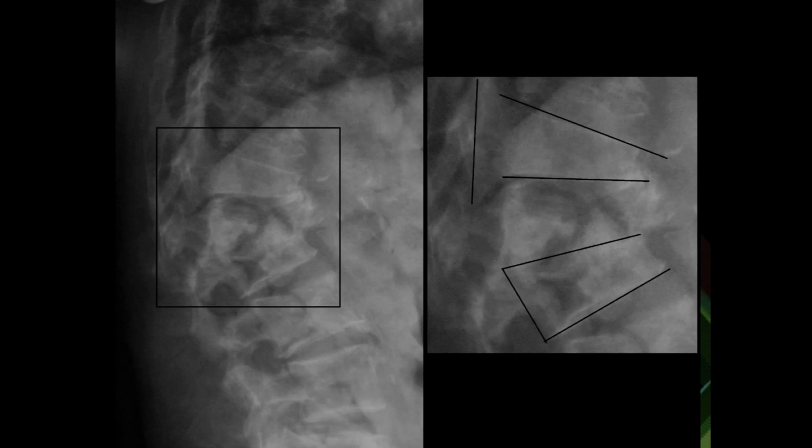What has happened basically is, due to reduced bone mass, the vertebra has been compressed at its anterior aspect, giving it a wedge-like shape. So it's called anterior wedge compression fracture. So a patient who has this anterior wedge compression fracture, what would happen to his posture? He would be having a kyphosis.